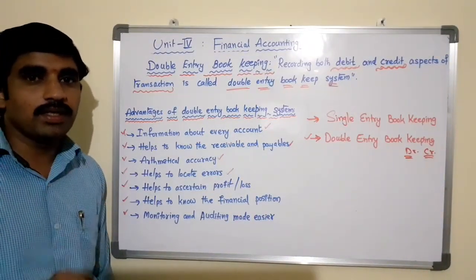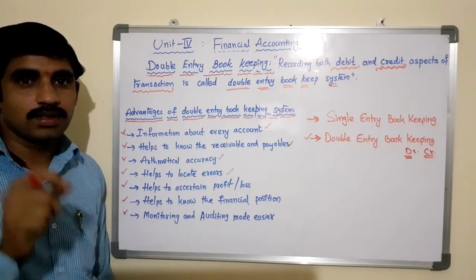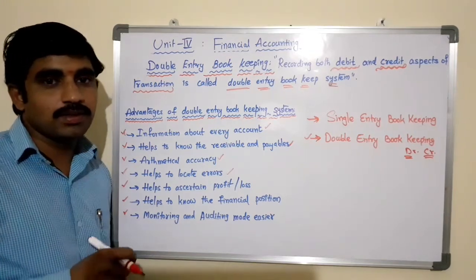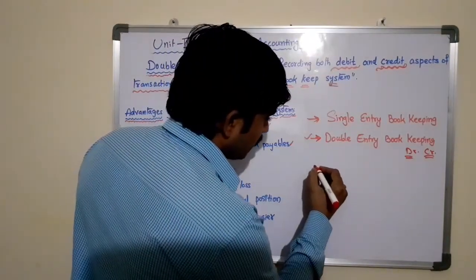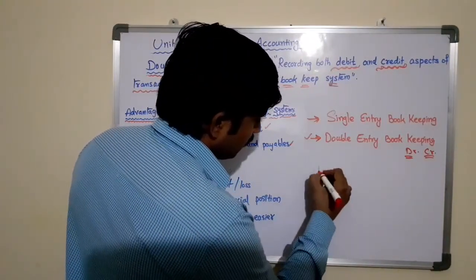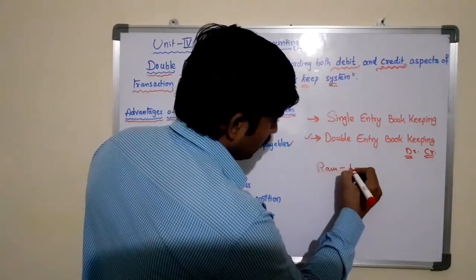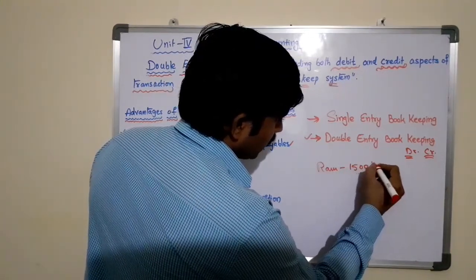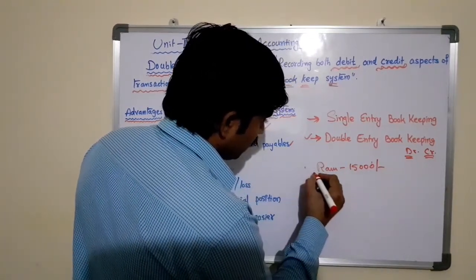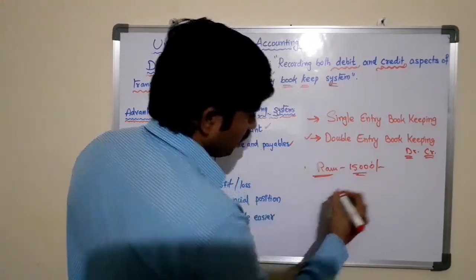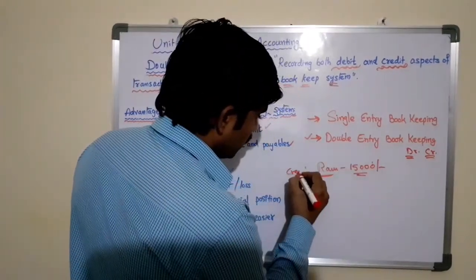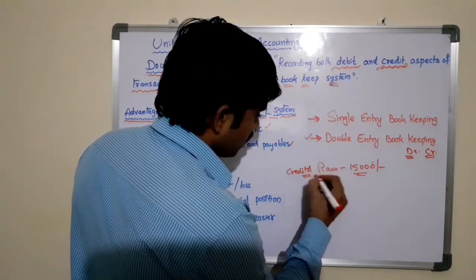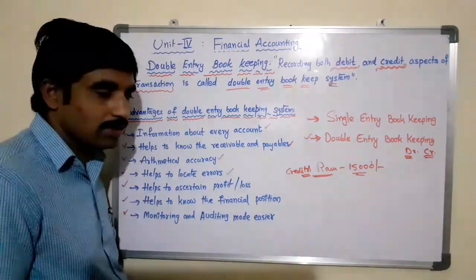The trial balance can reveal the errors that creep into accounts while recording the business information. For example, suppose there is a transaction conducted with Ram for 15,000 rupees, and he is a creditor who has provided assistance to the business in terms of raw material.